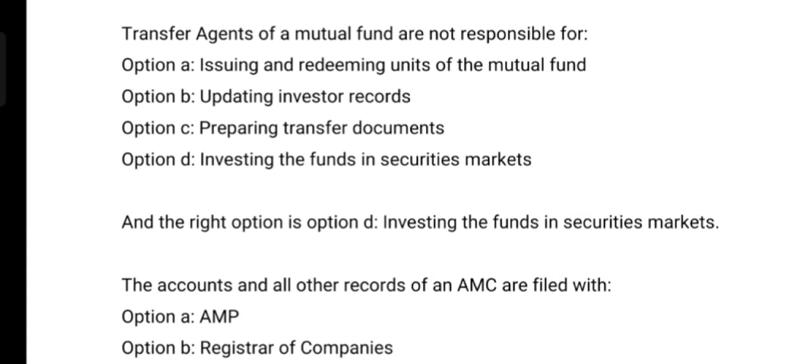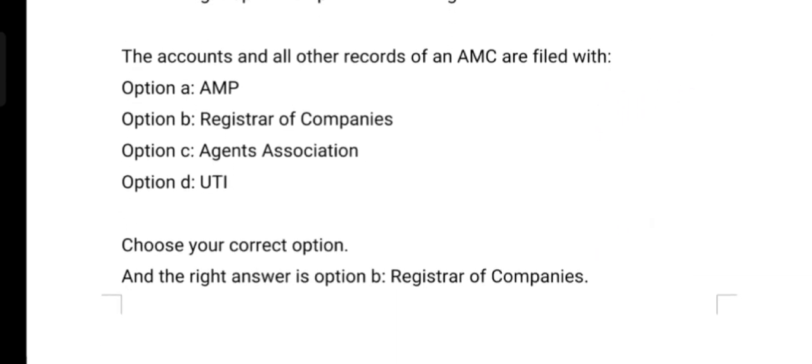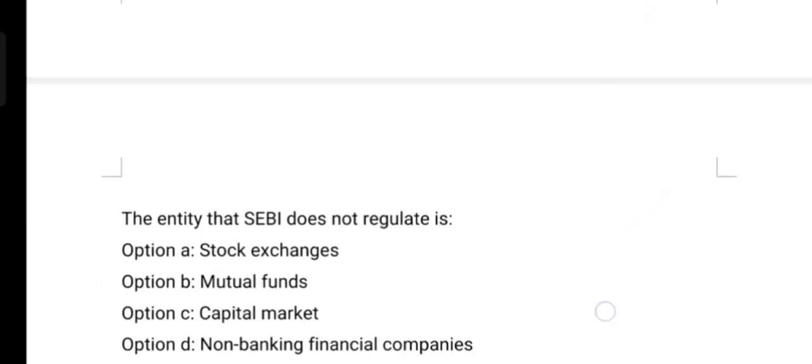Next question is, the transfer agent of a mutual fund is not responsible for: Option A, issuing and redeeming units of the mutual fund; Option B, updating investor records; Option C, preparing transfer documents; Option D, investing the funds in securities market. And the correct option is Option D, investing the funds in securities market. Next question is, the accounts and all other records of an AMC are filed with: Option A, AMFI; Option B, Registrar of Companies; Option C, Agent Association; Option D, UTI. And the correct option is Option B, Registrar of Companies.